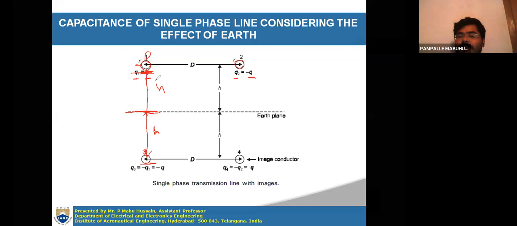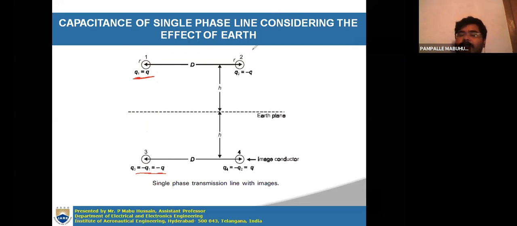If it is from here to here, it is h. From the earth plane to here, this conductor also is at h. And the charges for this will be in the opposite direction. As I said before, Q1 has a charge of Q, so then it will have minus Q. Q3 is minus of Q1, which is minus Q.